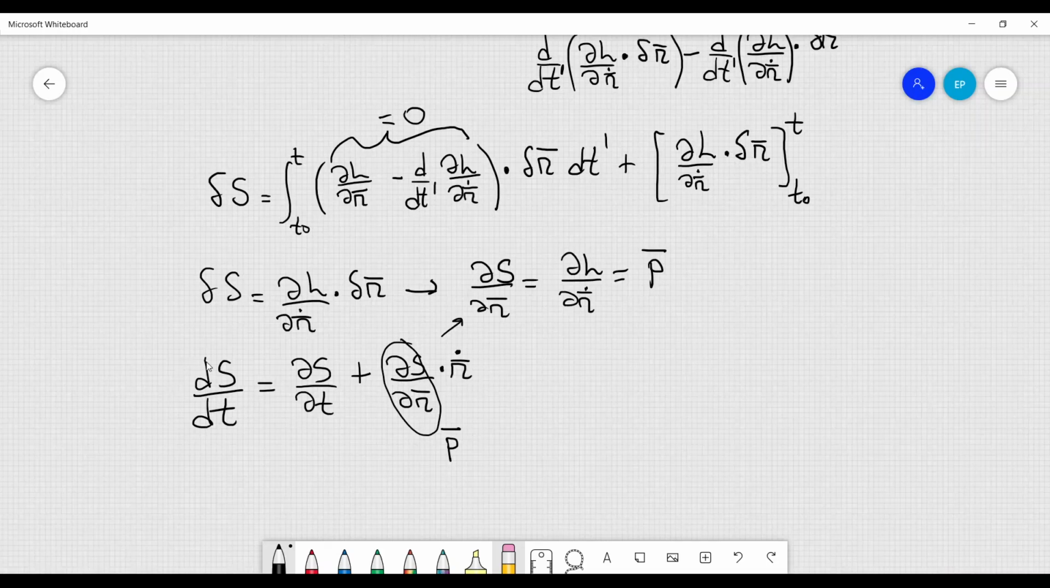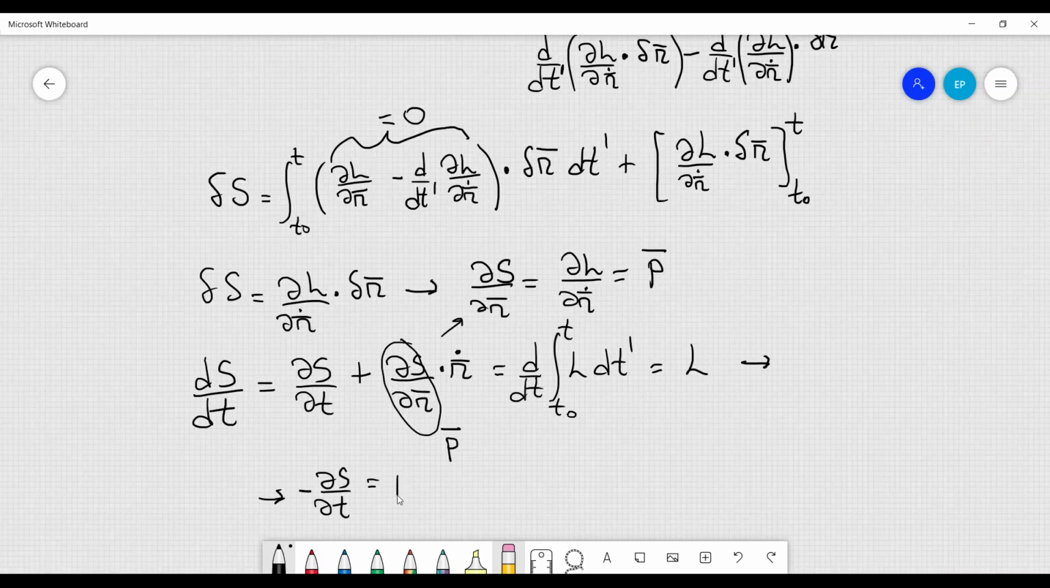Also, you know that the derivative of S with respect to time is equal to the derivative with respect to time of the integral of the Lagrangian over dt prime from t0 to t. And this is of course equal to the Lagrangian itself. So we can rewrite from this equation here that minus dS over dt is equal to p dot r dot minus L. And this is of course equal to the Hamiltonian of the system. So we have found exactly what we expected, the Hamilton-Jacobi equation.